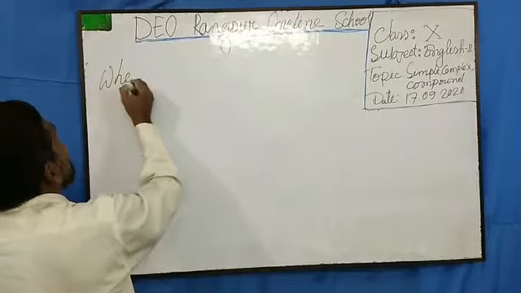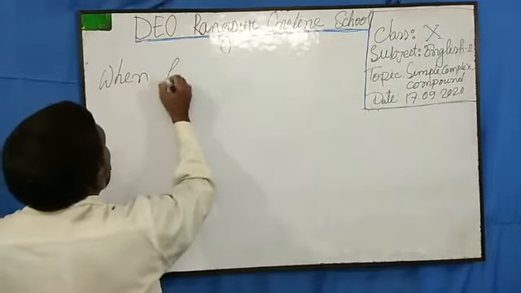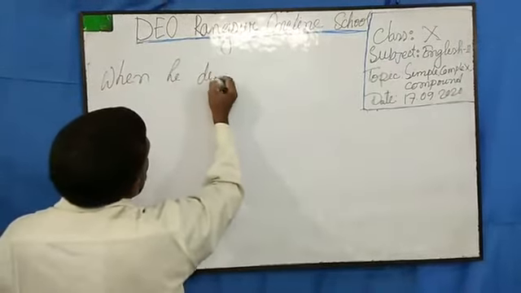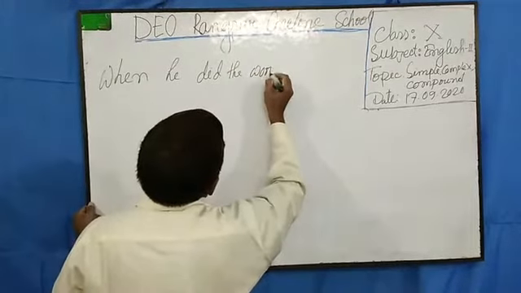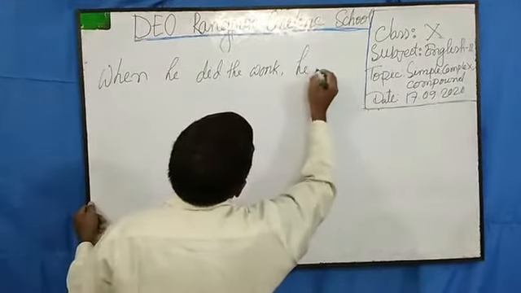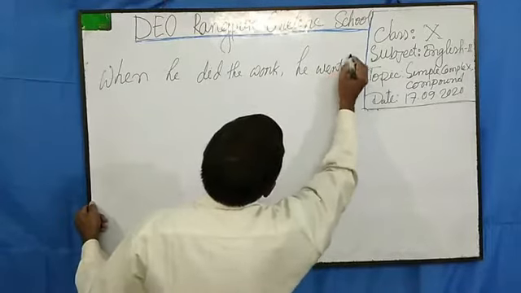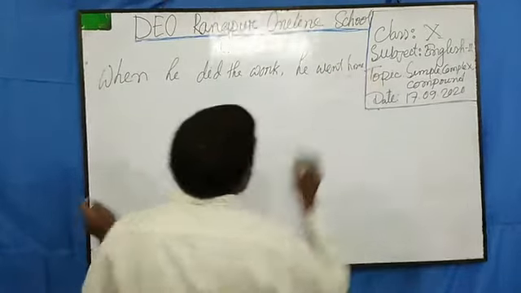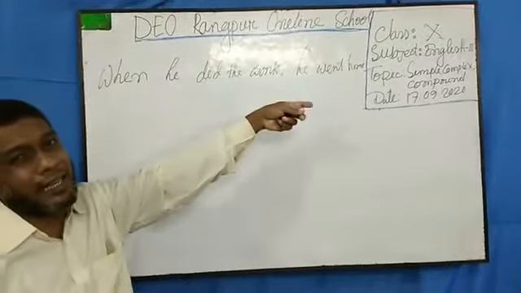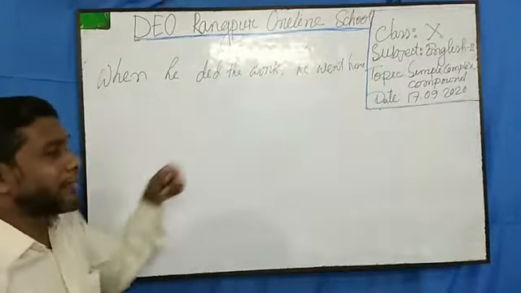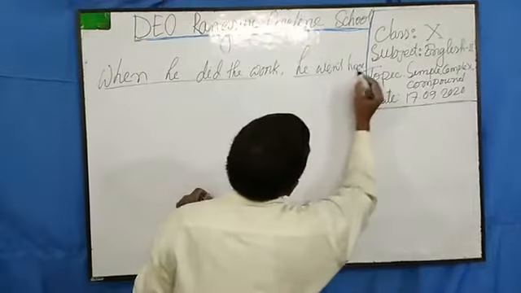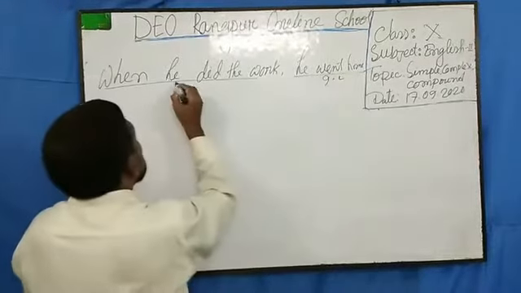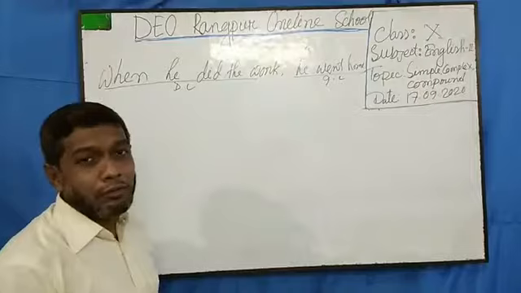I am writing two sentences here. When he did the work, he went home. Dear students, you know this is a complex sentence. You can identify the sentences very easily, because this is a dependent clause and this is an independent clause. So this is a complex sentence, no doubt.